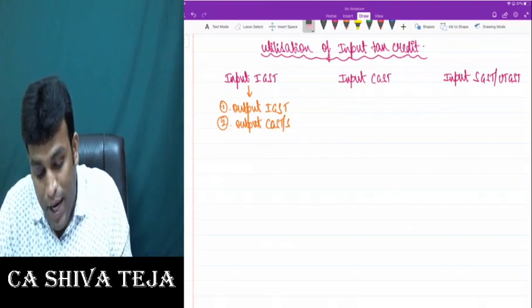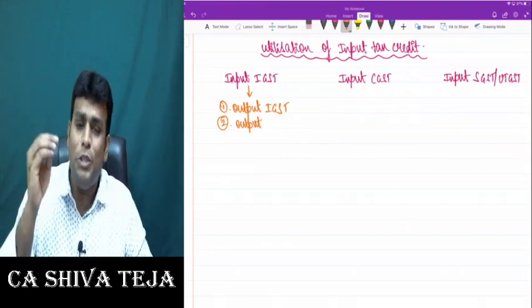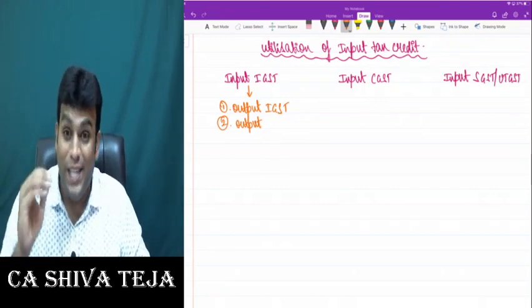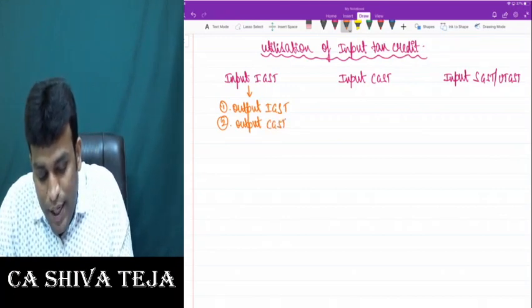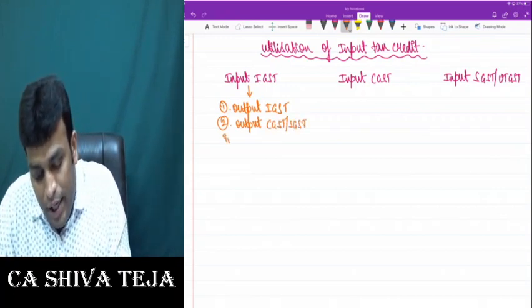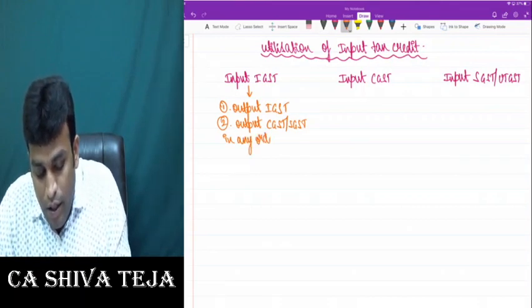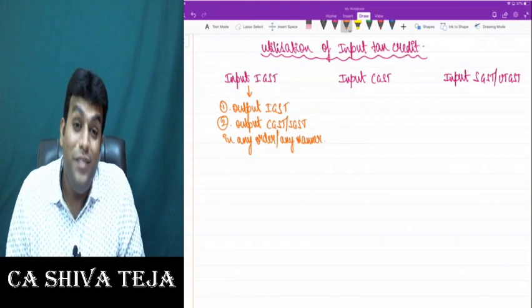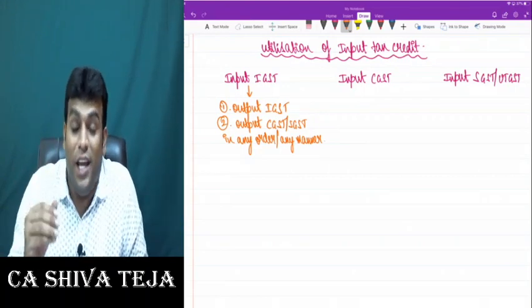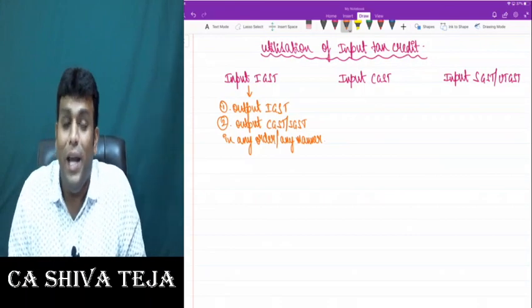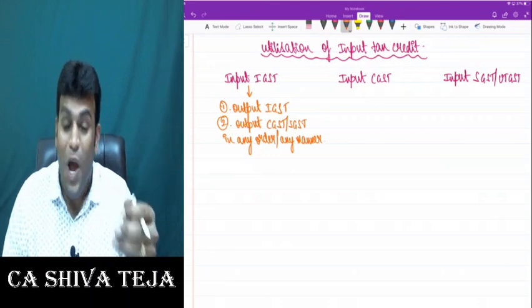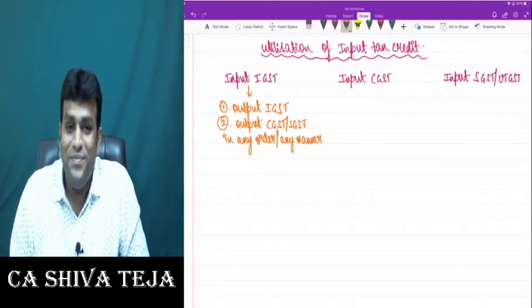I repeat one more time, what first we will use it for? Input IGST, first we'll always use it for output IGST. Second, we'll use it for output CGST or SGST in any order or any manner. When I say any order, what does that mean? First you can use it for CGST, then for SGST, or first for SGST, then for CGST. And when I say any manner, you can use it half-half, 50-50, or 60-40, or 70-30, or 80-20, or whatever ratio you want. Getting clarity, friends?